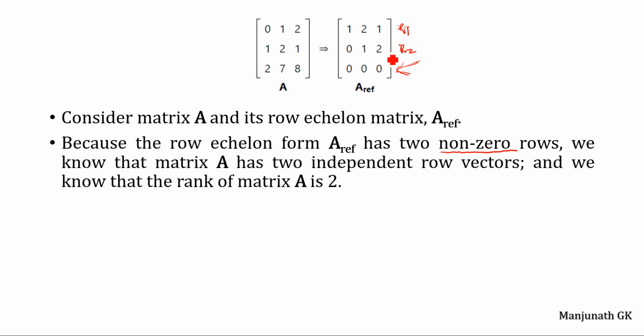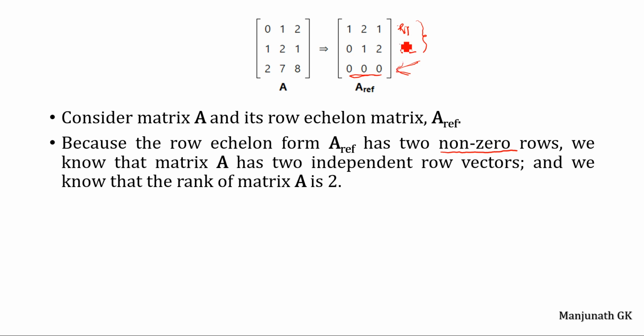In 1 2 1, in this row 0 is not available, but the second and third elements are non-zero. If that is the case, you can say that rows 1 and 2 are non-zero. Let us come to row number 3. All elements are 0. That's why it is called a zero row. Rows 1 and 2 are called non-zero rows. Row 3 is called a zero row.